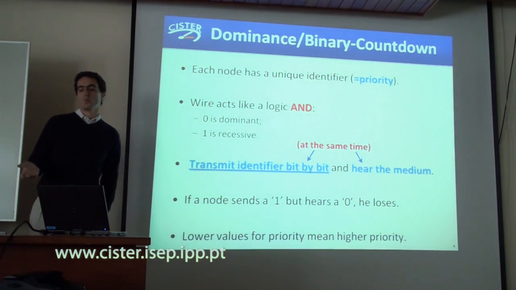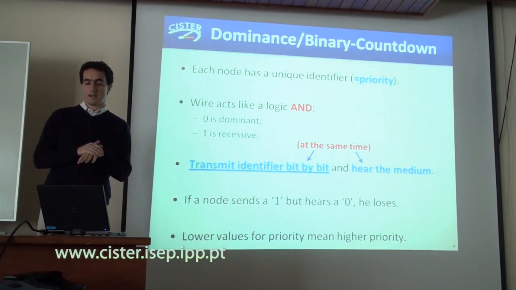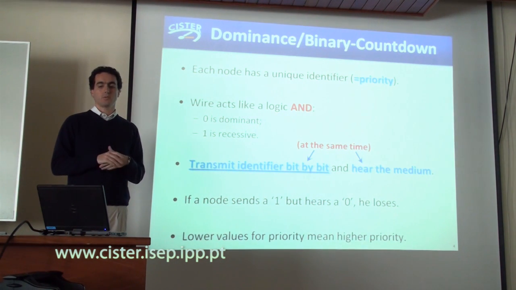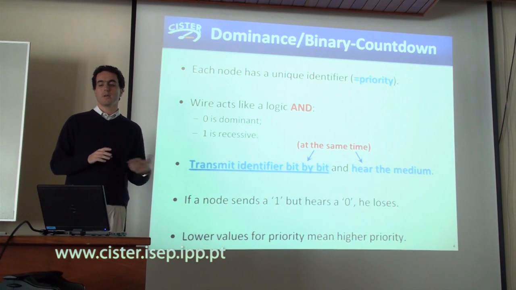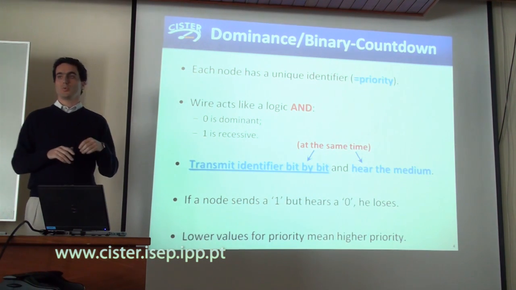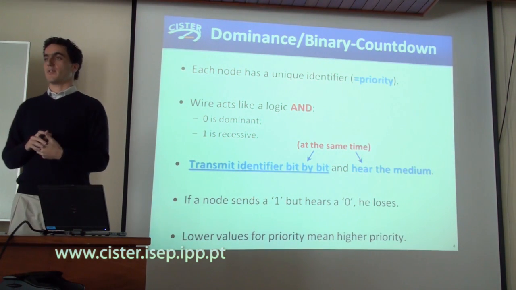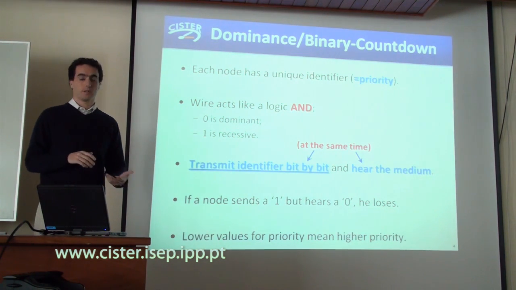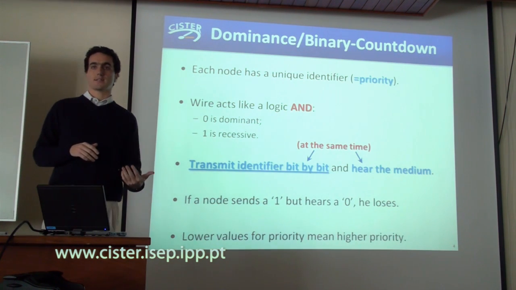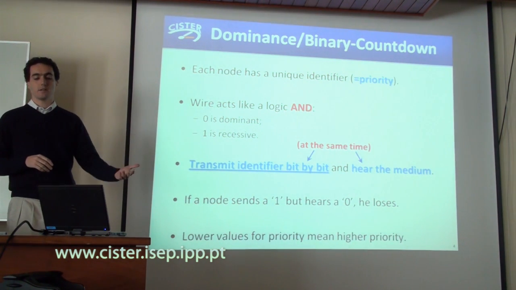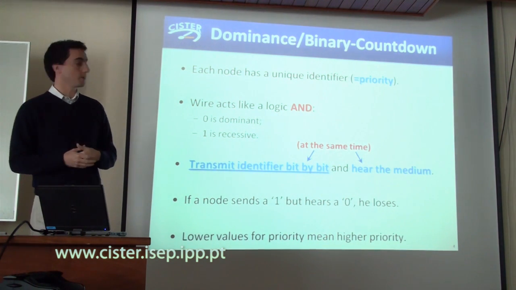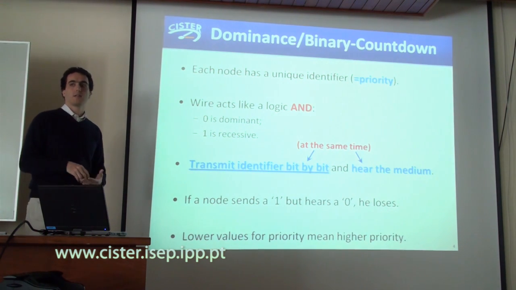So what is the dominance or the binary compound? Basically, and this is related to the way CAN works, they give an identifier to each node, and this identifier will act as its priority. So when a node wants to access the medium, it will first start transmitting this ID, which is actually its priority, and the wire will act like a logic AND.